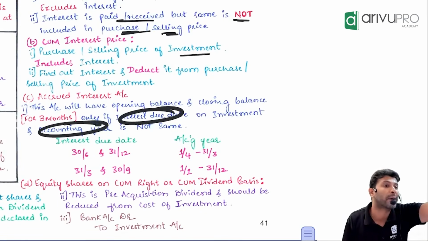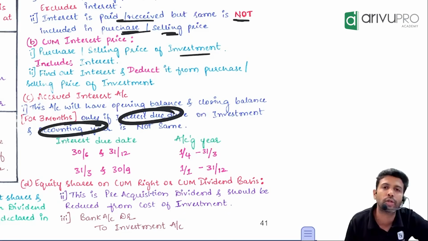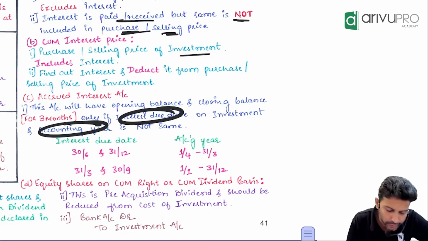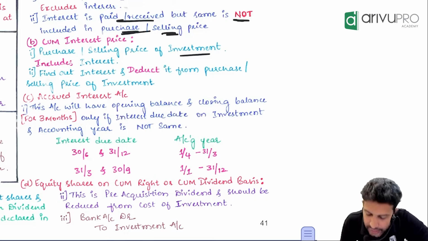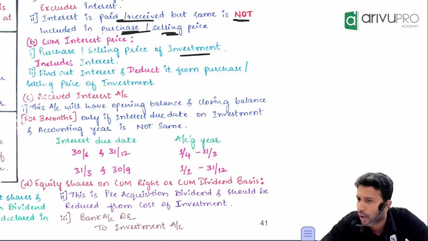If there is a mismatch, then only opening balance of accrued interest and closing balance of accrued interest will come. Otherwise, it will not come. So, didn't understand? Okay, check this. Let's say our financial year is 1st April to 31st March. We are following that as an accounting year. Anything wrong or perfect only?